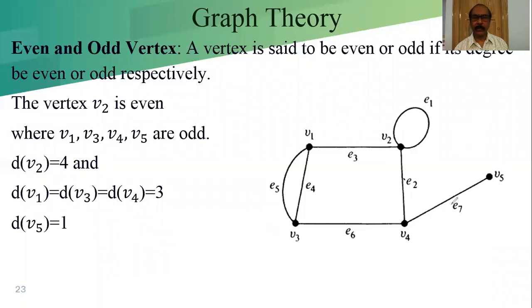So in this graph, all the vertices are odd degree except V2, which is an even degree vertex with degree 4. All other vertices are odd degree vertices.